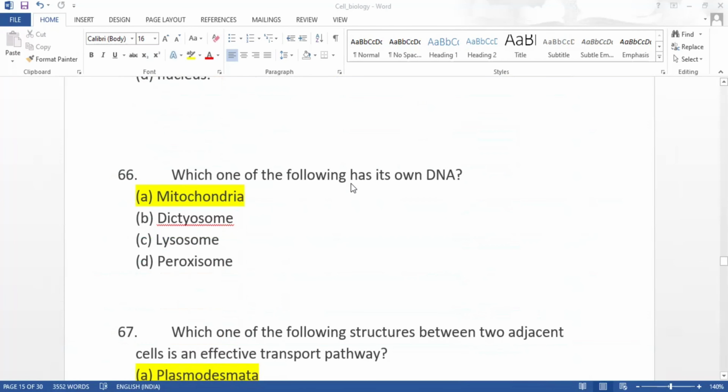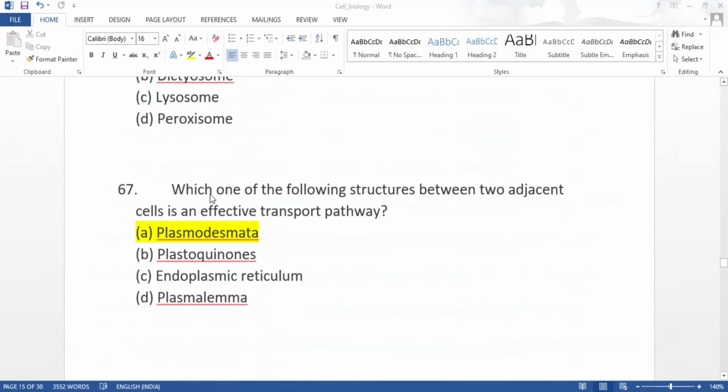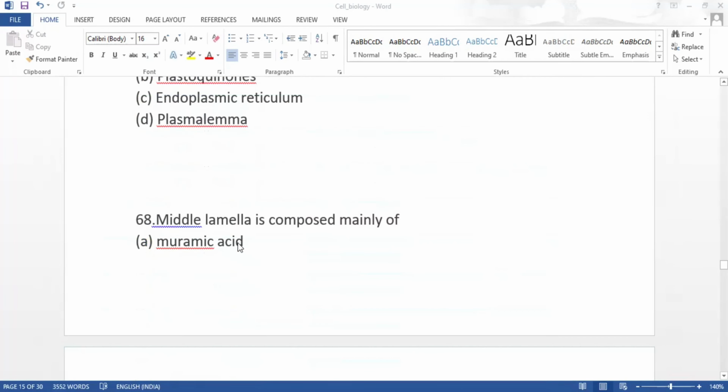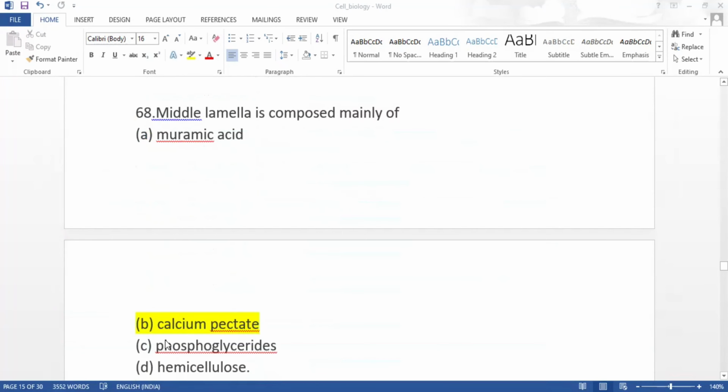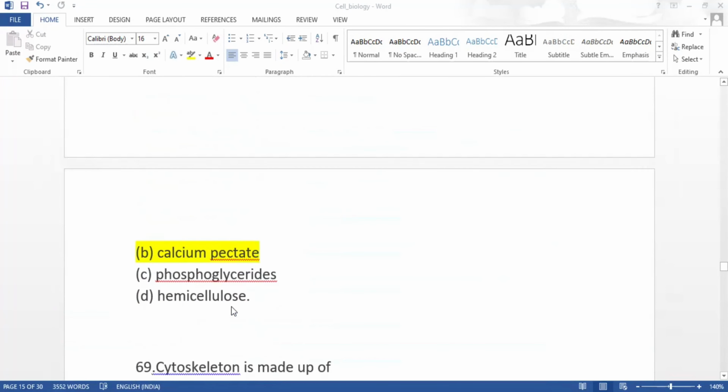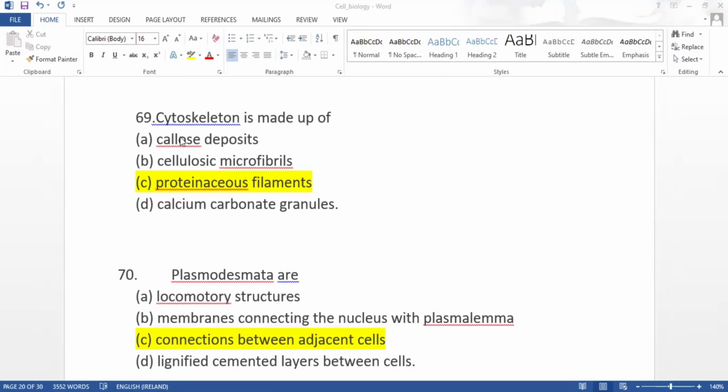Which one of the following has its own DNA? It is mitochondria. Which one of the following structures between two adjacent cells is an effective transport pathway? It is plasmodesmata. Middle lamella is composed mainly of calcium pectate. Cytoskeleton is made up of proteinaceous filaments. And our last question, plasmodesmata are connections between adjacent cells.